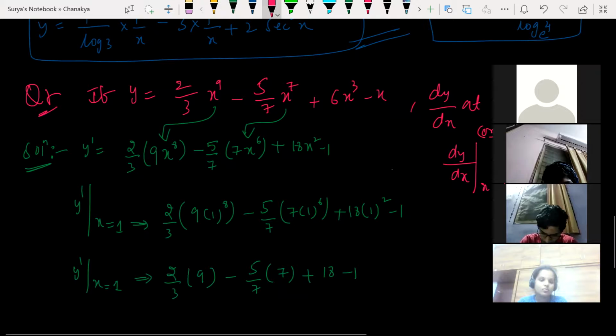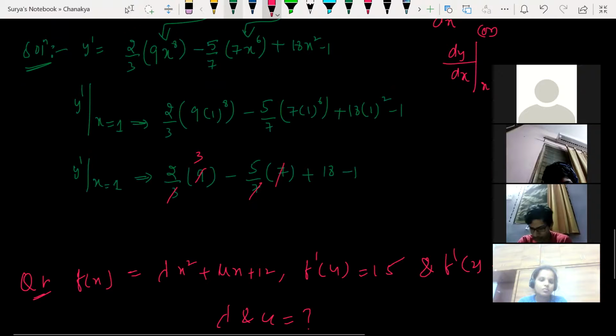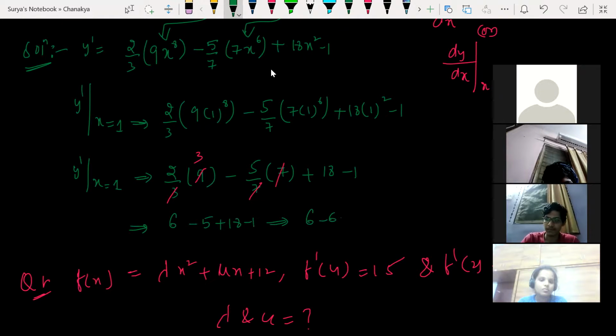The 3s cancel and the 7s cancel. So 2 threes are 6, minus 5, plus 18, minus 1. So 6 minus 6 plus 18, the plus 6 and minus 6 cancel. The answer is 18. This is my dy by dx at x is equal to 1. Clear? Any doubts?